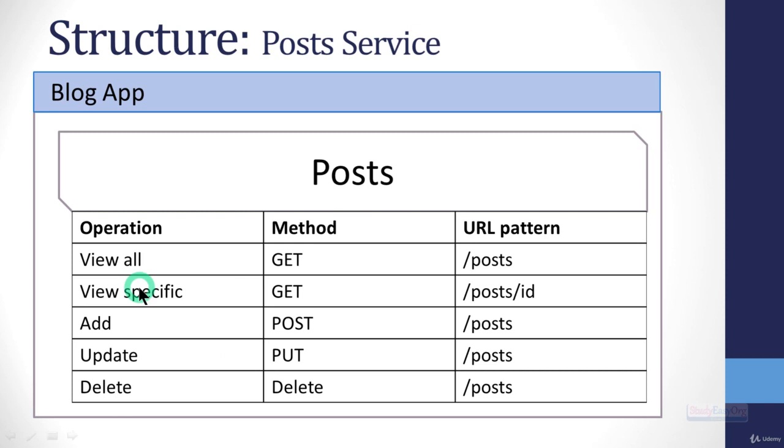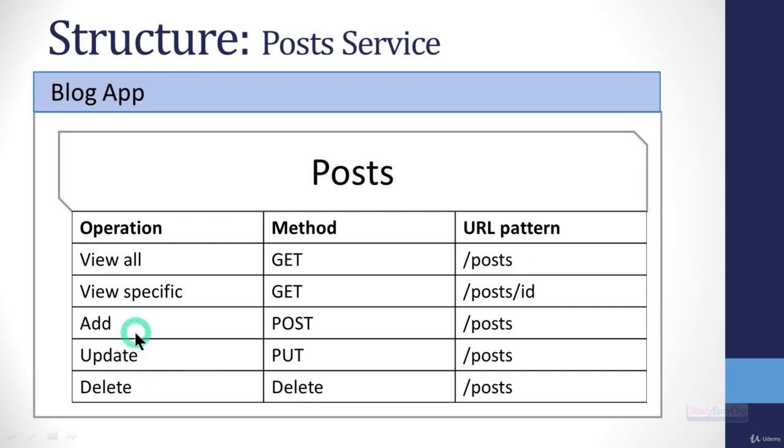For example, if we wish to view all the posts, then we will simply navigate to the /posts URL pattern and follow the method GET, and we will get a result which will have the information related to all the posts. Likewise, if we would like to get a specific post, then we will follow the URL pattern /posts/id. Now in here the ID is nothing but the ID of the post.